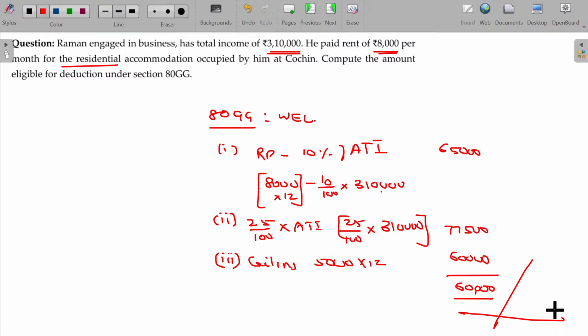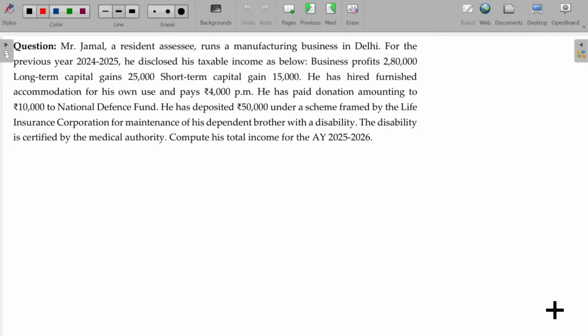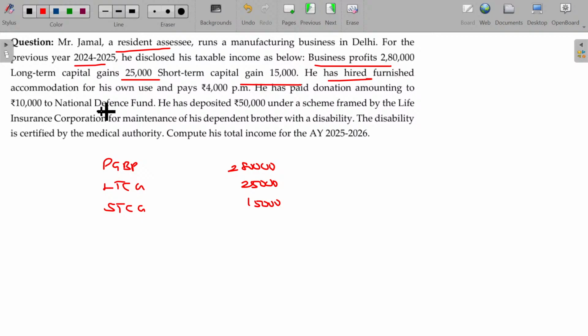Now we'll move on to the next one. It's a very simple illustration. In the next illustration also same way. Mr. Jamal, a resident individual, runs a manufacturing business in Delhi for the previous year 24-25. He disclosed his taxable income as below. Business profit PGBP 2,80,000. Long-term capital gain 25,000. Short-term capital gain 15,000. He has hired furnished accommodation for his own use and pays 4,000 per month.